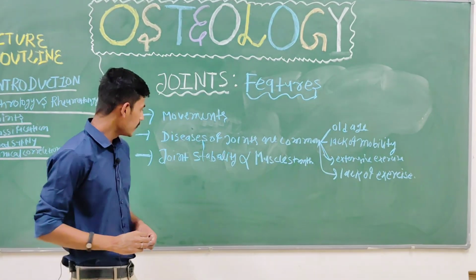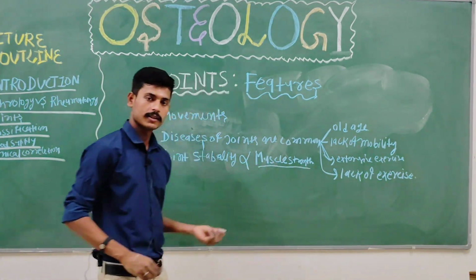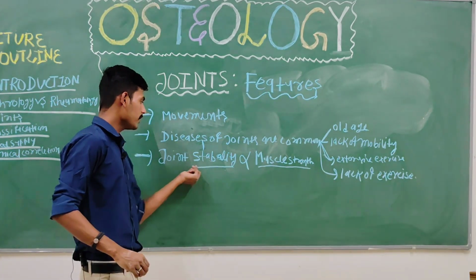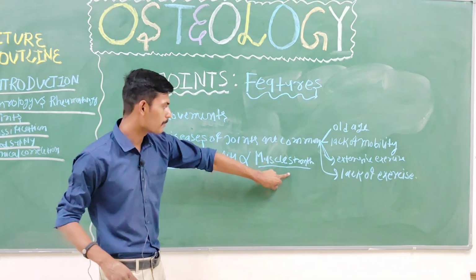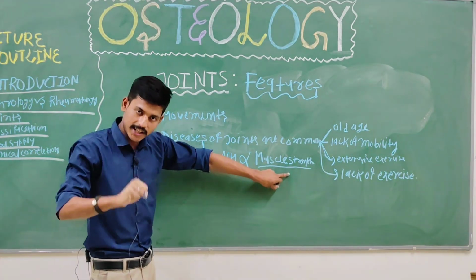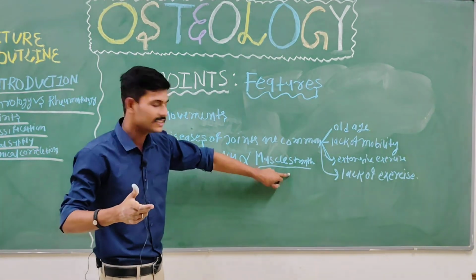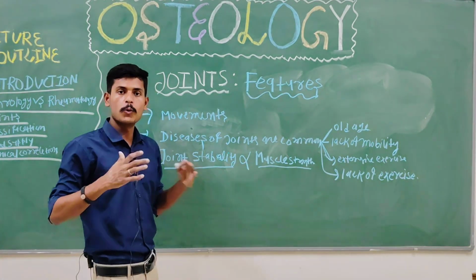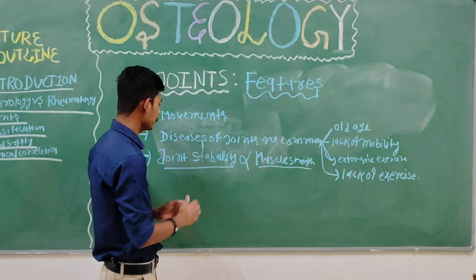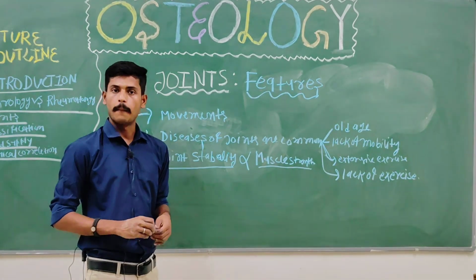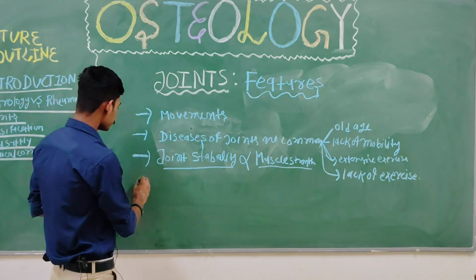What do I mean by this? It means if your muscles are strong, your joint will be stable. Are you following? If your muscles are strong, they don't get fatigued easily, which means your joint will be more stable. So there is a direct correlation between joint stability and muscle strength. Understanding? No problem?